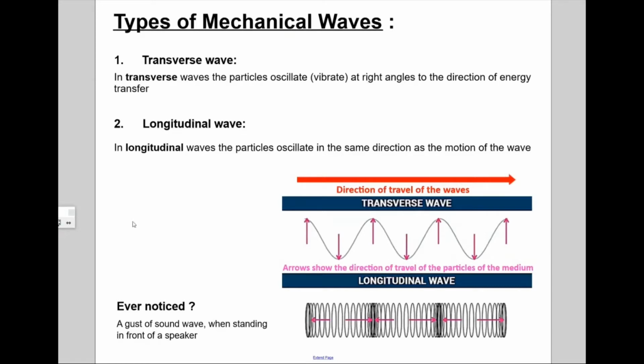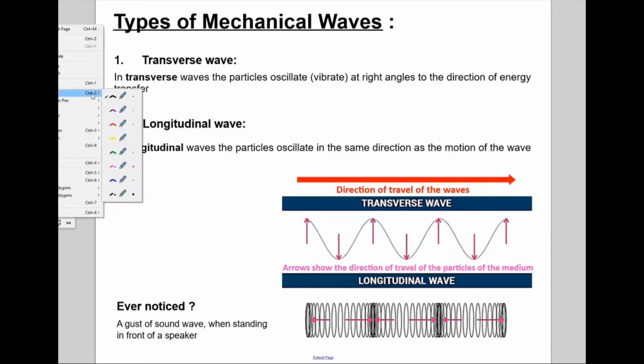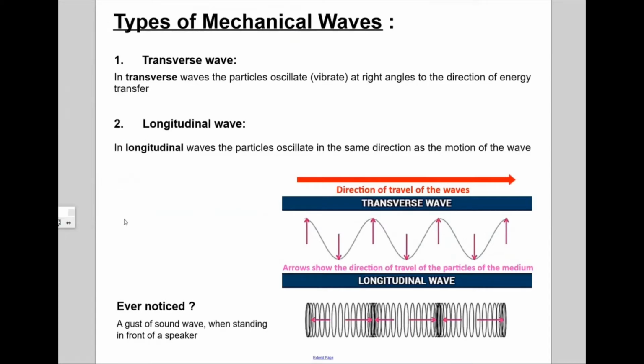So in a sea wave, we have seen that the particles are moving up and down like this, whereas the energy is propagating in this direction.